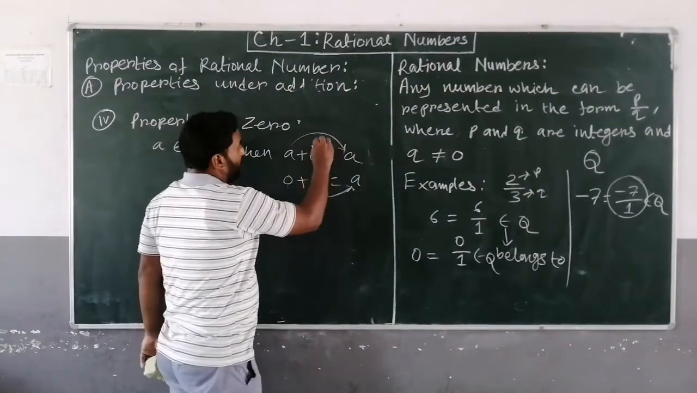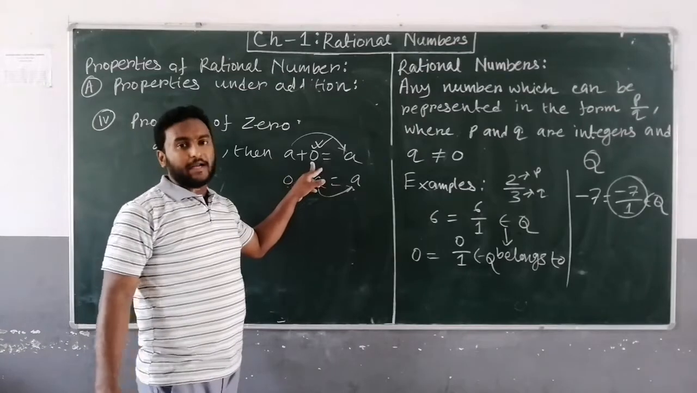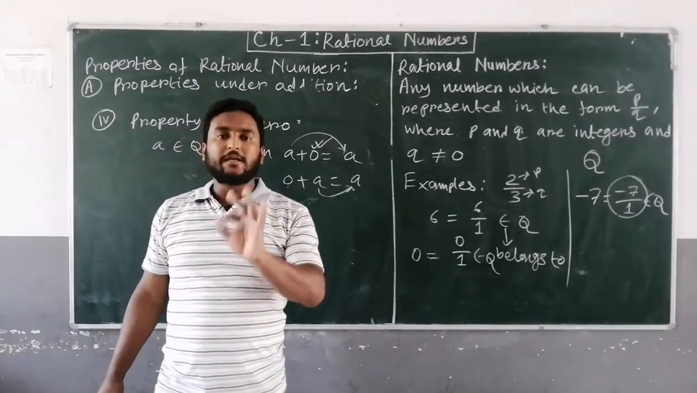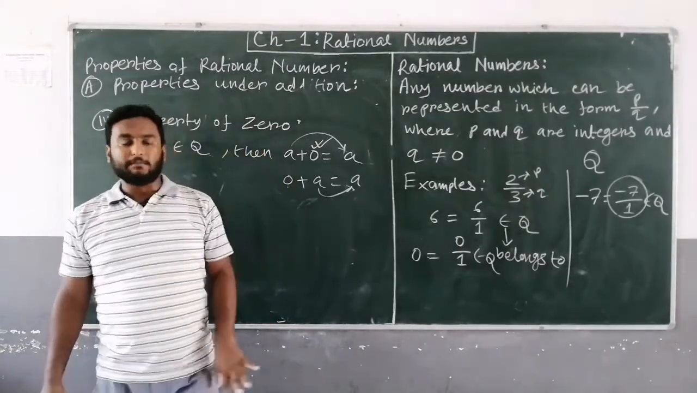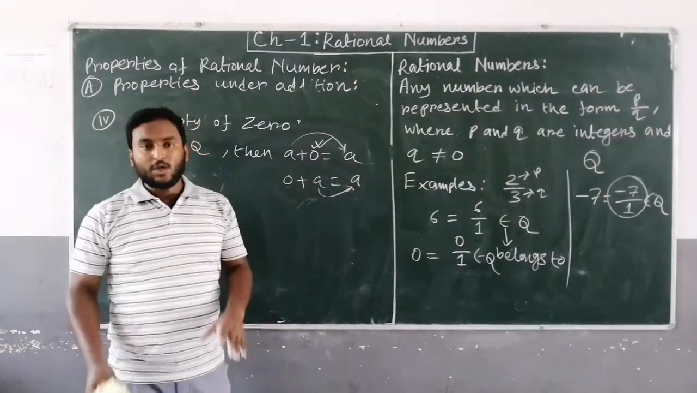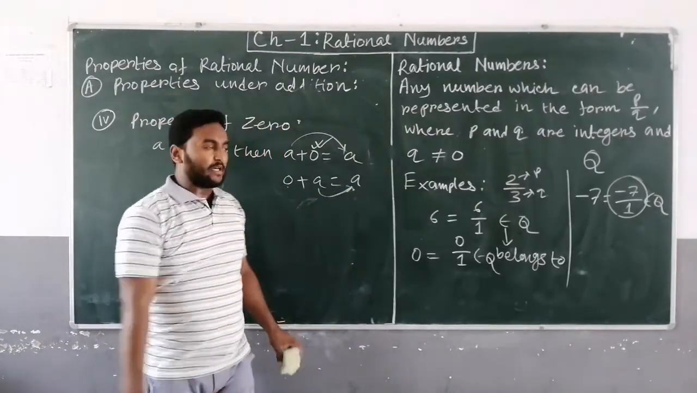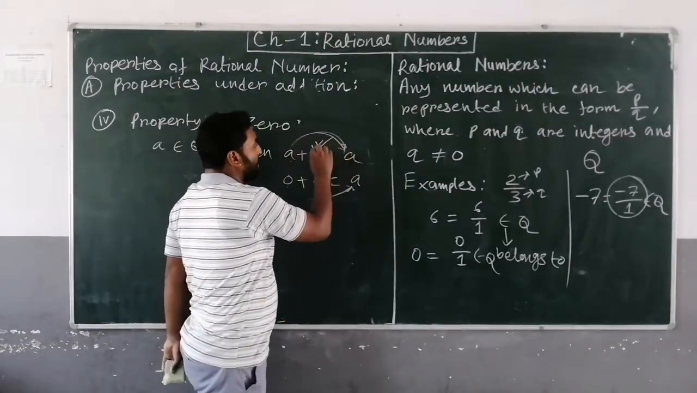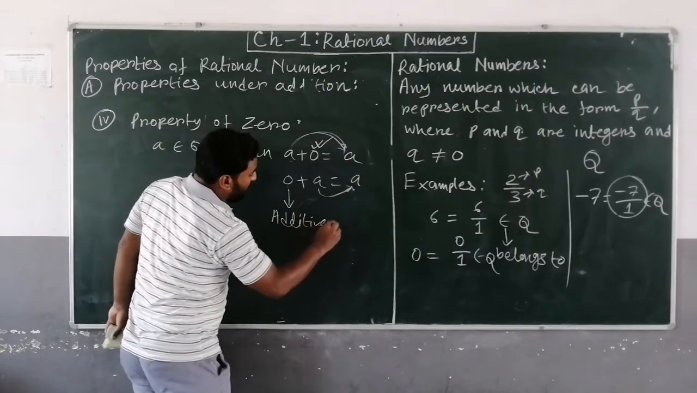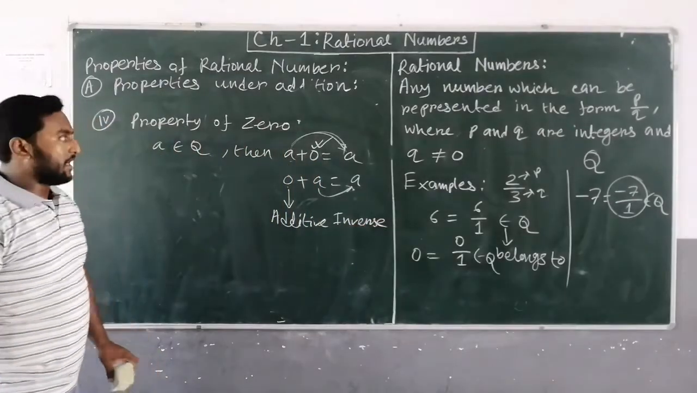But this 0 is known as the additive identity. Identity is that thing which, after operating by that number, you will get the exact same number. Operating means we are adding here. After adding, we are getting the same number. So identity is that number. So this 0 is known as the additive identity.